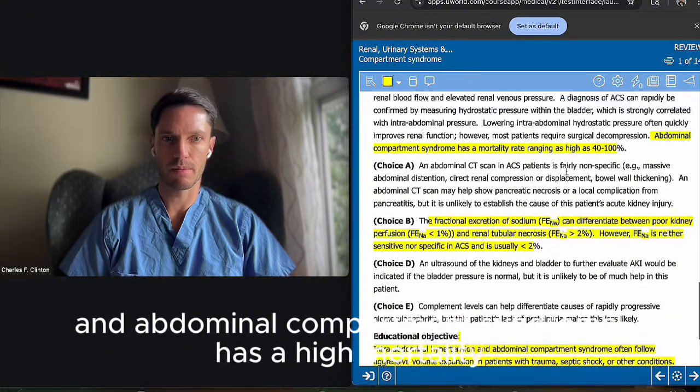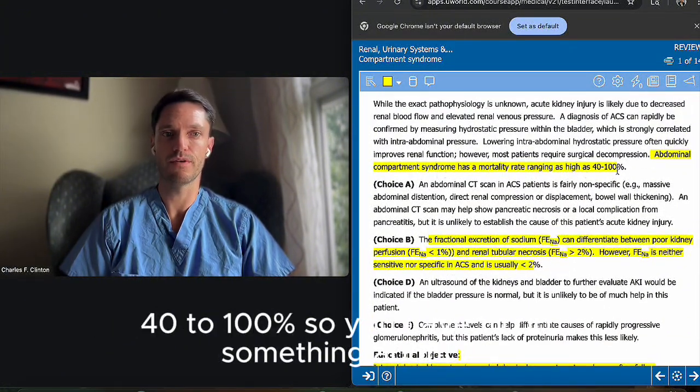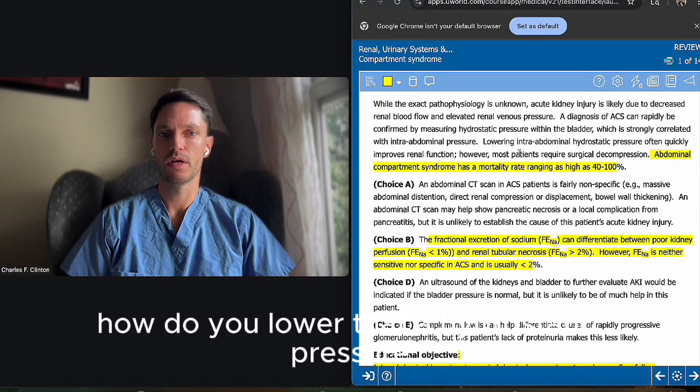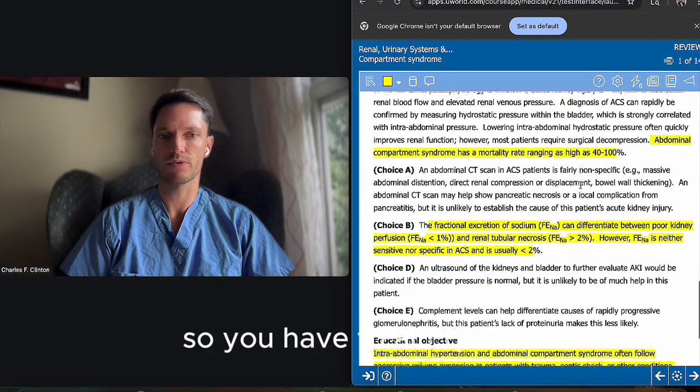And abdominal compartment syndrome has a high mortality, 40 to 100%. So you have to do something about it. How do you lower that hydrostatic pressure? It could be through surgical decompression. So you have to act quick.